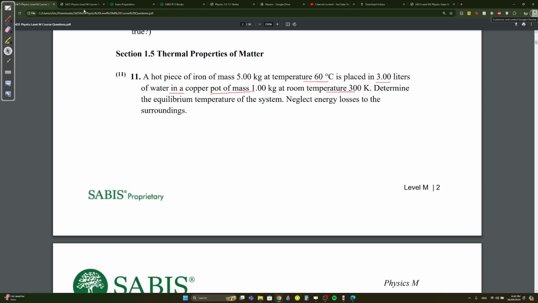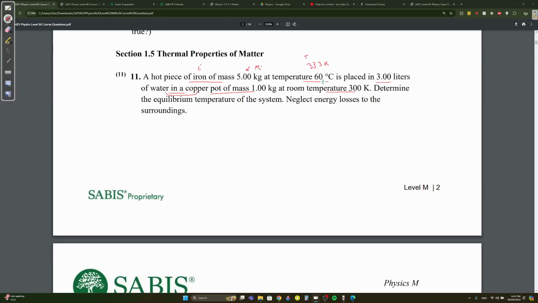For this question, it's very important to know what you're working with. I'm going to start by showing. First, we have more than one system, right? We have the system of the hot iron, let's call this I, and the system of the water and copper. The iron's mass is 5, so this is M of I. The temperature of I is 60 degrees Celsius. The other one is in Kelvin, so let's convert this into Kelvin from the start. 60 plus 273 is 333 Kelvin. So this is the T.